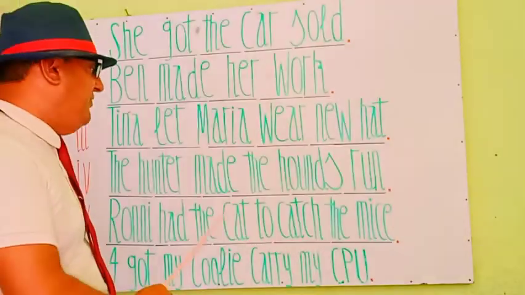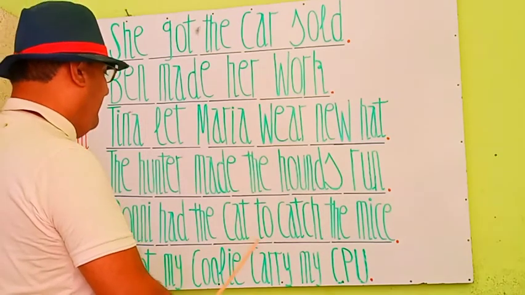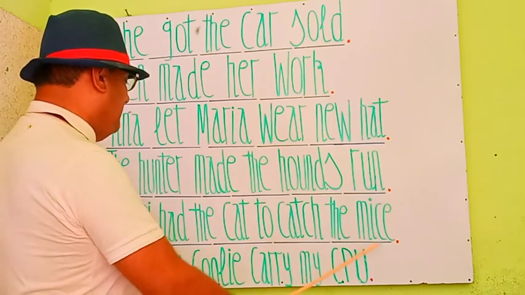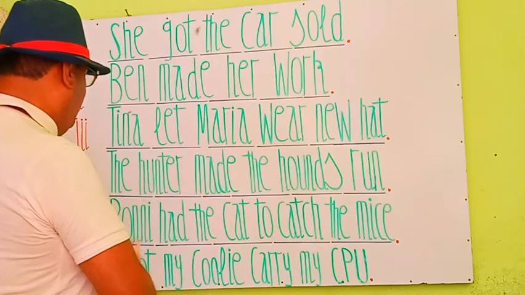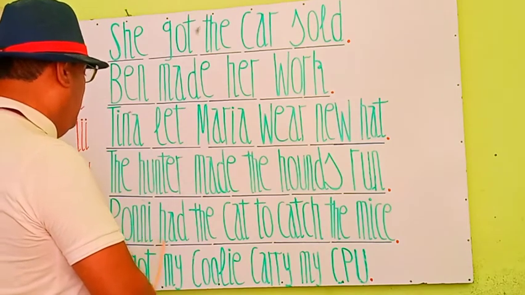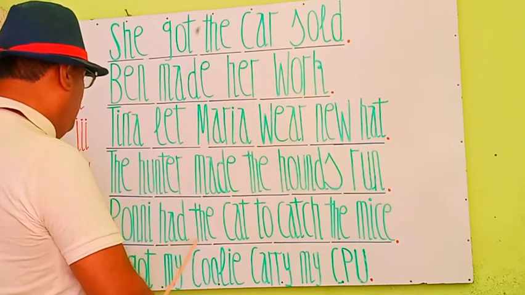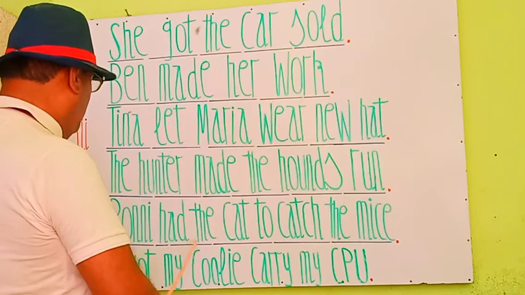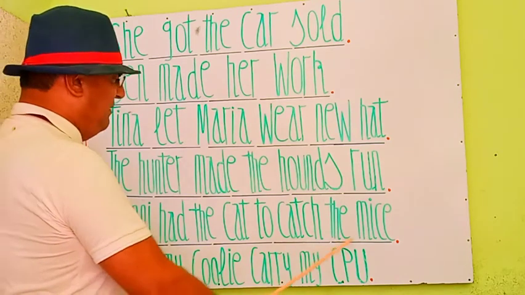Let's see the next phrase. Next statement is Ronnie had the cat to catch the mice. Here see that Ronnie is the subject, and Ronnie persuaded, Ronnie convinced the cat to catch the mice.